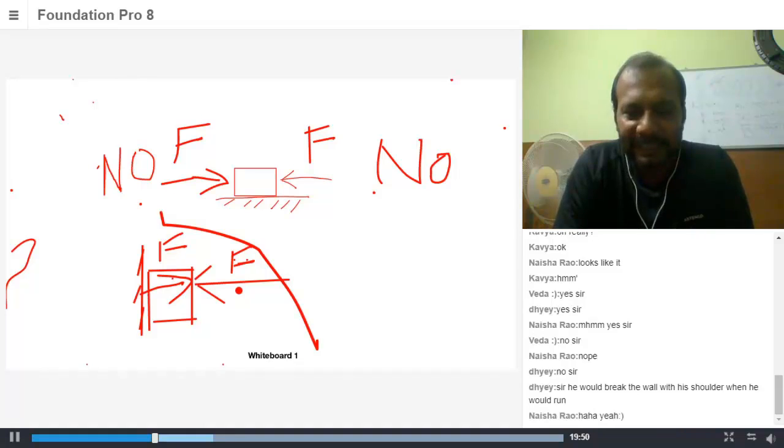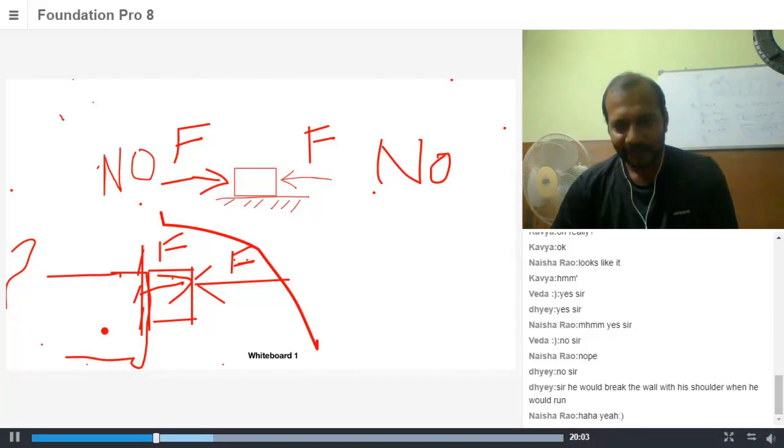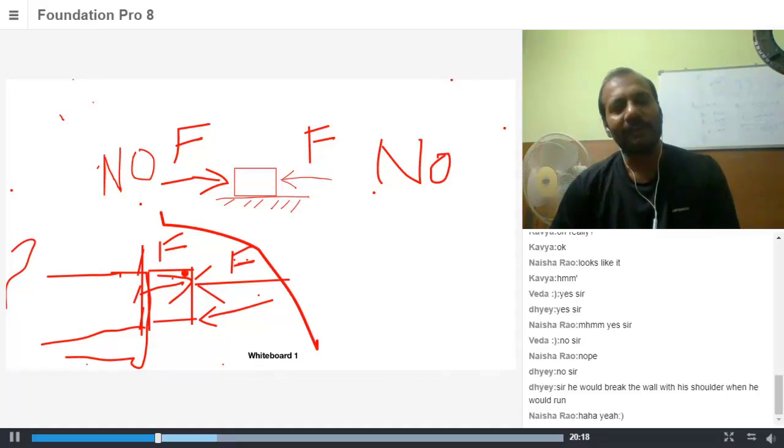The block will stay there because the car is also pushing or applying the same force. What I want to say is, let's say this part is the rear of your car instead of a wall. Now you're pushing, this will also pull. You call a couple of friends. What will happen after that? The car starts moving. That means the car can apply a force in the backward direction only up to a certain level.